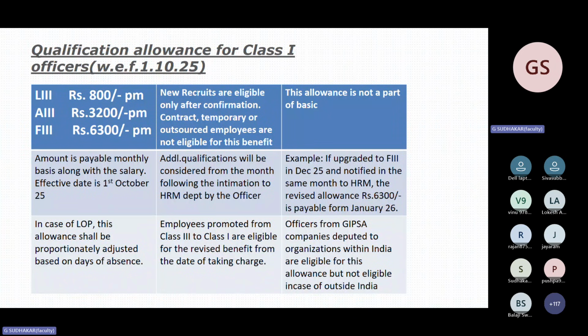If you intimate in the month of December, you will get it from January salary, not from December salary, because it has been introduced from October 25. So automatically, for all those officers who possess the qualification and have informed the HR department, the salary slip will automatically include this allowance from December or January.